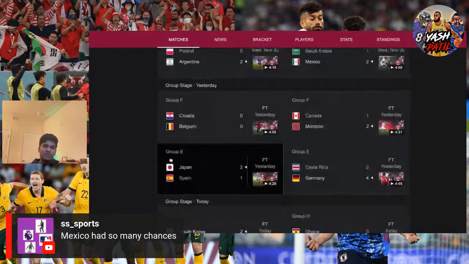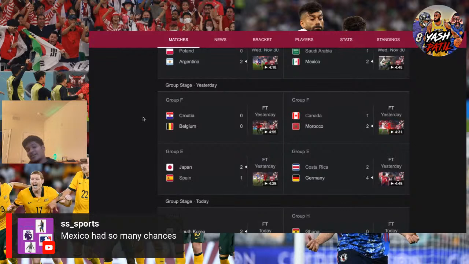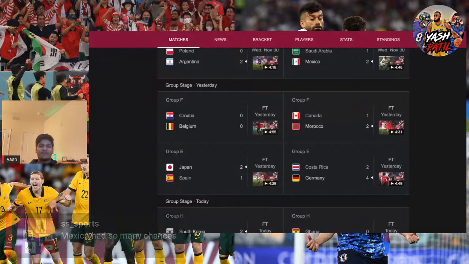Okay, now we have Croatia, Belgium. This is supposed to be a good game. Oh my god, this game. I don't even know how to talk about this. I didn't watch this game, but I saw the highlights afterwards. Oh my gosh, Lukaku, what are you doing? He should have had at least 3-4 goals.